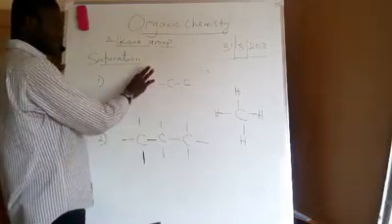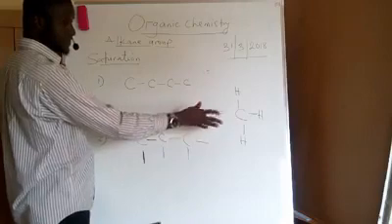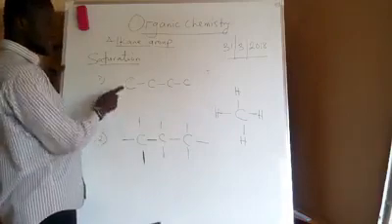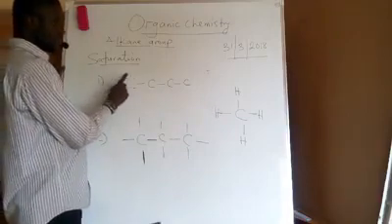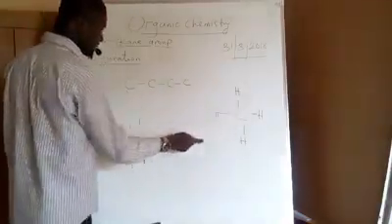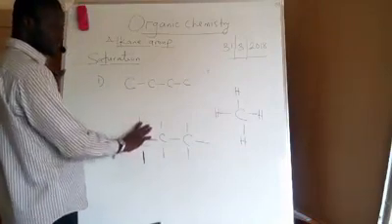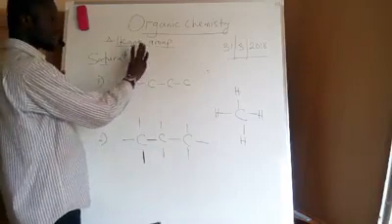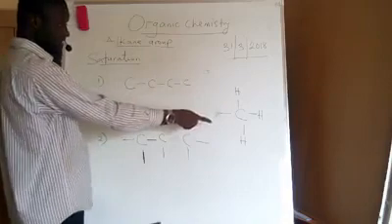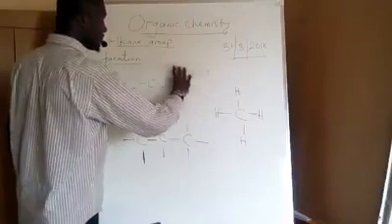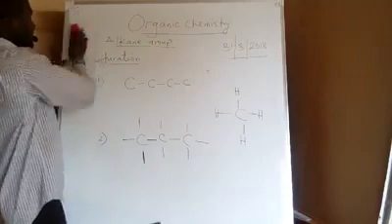But based on the first definition, we do not know the status of methane. So this means the second definition is more correct than the first. Why? Because you cannot explain the saturation of methane with the first definition, but you can with the second. The second definition includes all saturated compounds, while the first excludes methane. Since the first definition fails to accept one saturated compound, it is not as correct as the second definition. So this is the meaning of saturation.